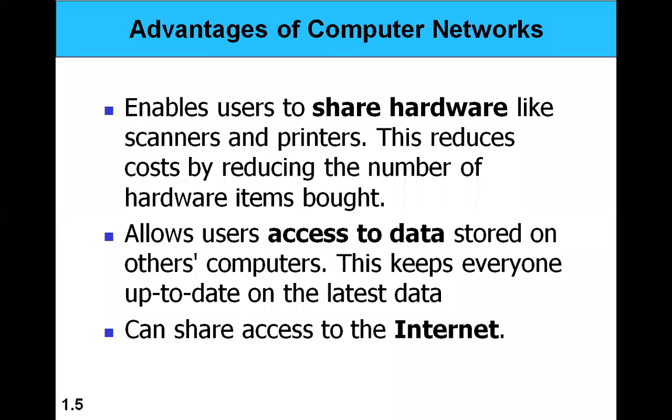One is sharing of hardware resources for cost effectiveness. Similarly, accessing data available on remote systems, retrieving the data or uploading and sending data, or sharing with a large number of people, right?